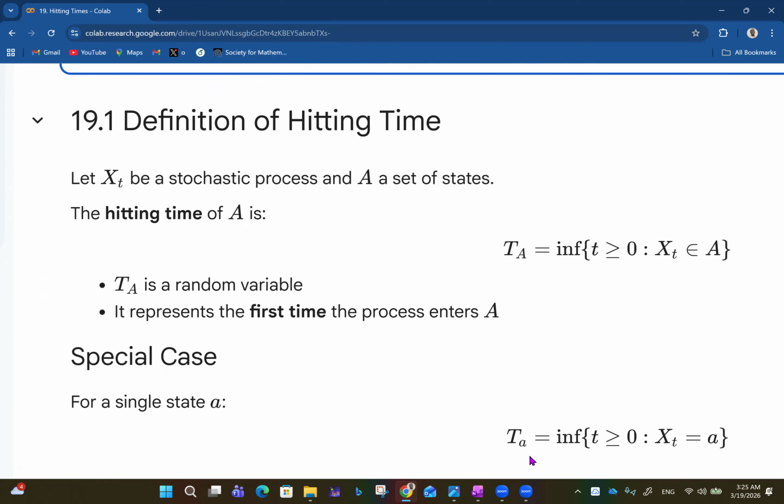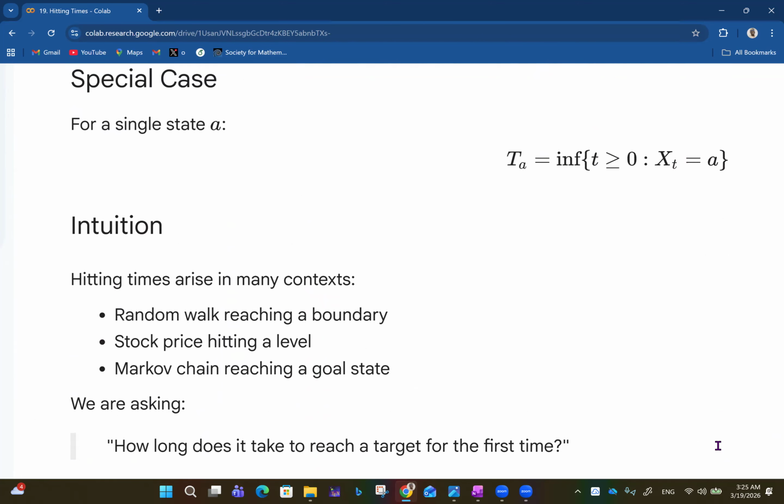A special case is a single state a: T_a is equal to the infimum, that's the smallest time, the infimum of t greater than or equal to 0 such that X_t is equal to a. By intuition, hitting times arise in many contexts, like a random walk reaching a boundary, a stock price hitting a level, or a Markov chain reaching a goal state. We are asking how long it takes to reach a target for the first time.